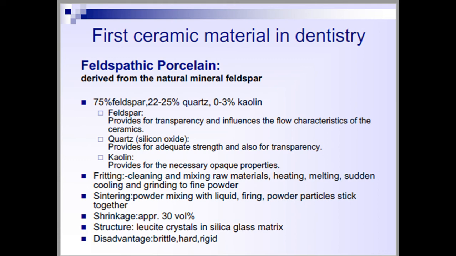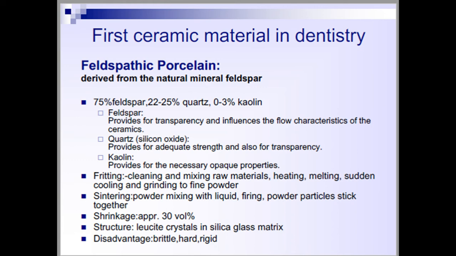Based on that, we can classify them as condensing and sintering, which is one way of fabricating ceramic. Then we have pressing, then casting, then slip casting. We have computer aided designing and computer aided machining. We have copy milling and machining. So these are the different ways of processing ceramic materials.